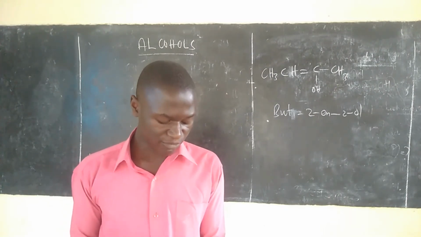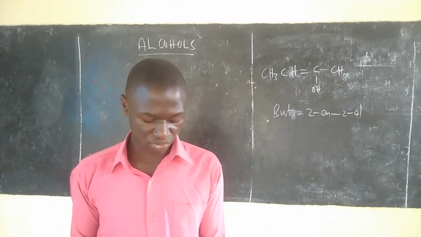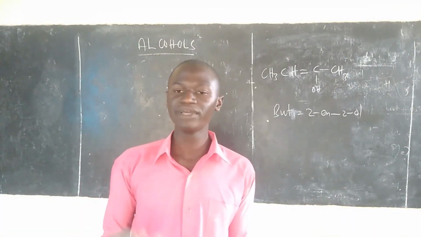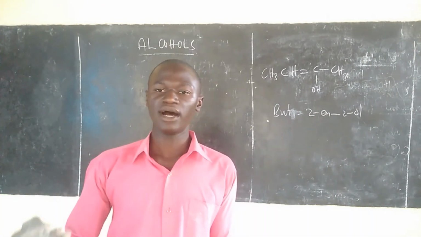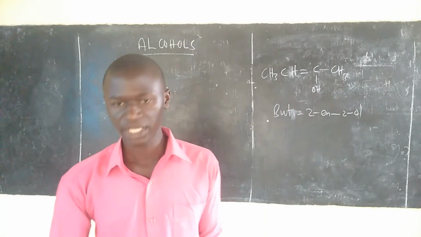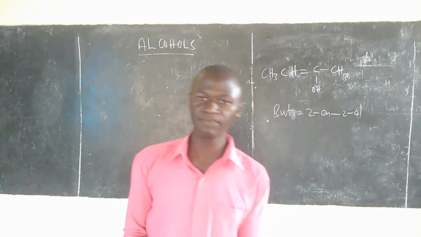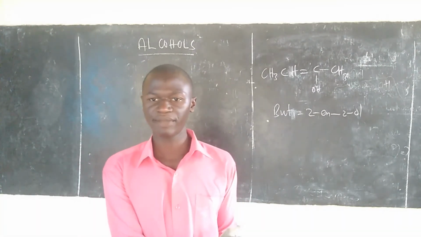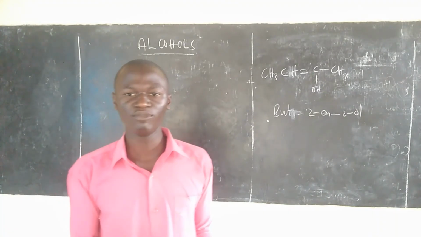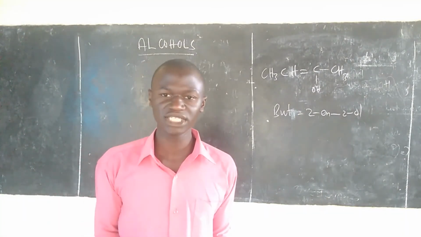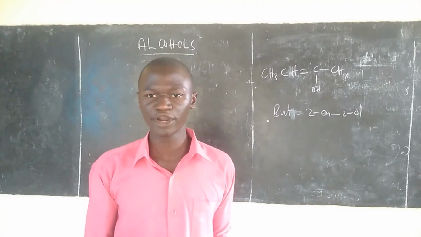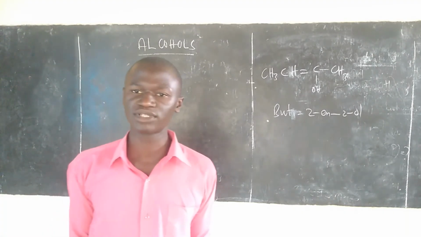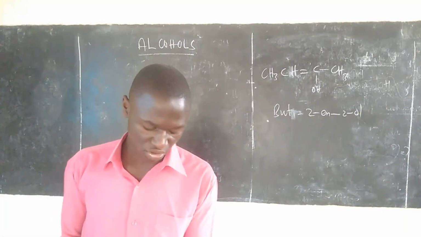So the order of boiling point of isomeric alcohols follows this order. The boiling point of primary alcohol is greater than that of secondary, and the secondary is greater than that of tertiary. The reason is that tertiary alcohols have more branching compared to secondary and primary, and secondary alcohols have more branching compared to primary. Branching tends to decrease the boiling point compared to corresponding compounds with no branching at all.